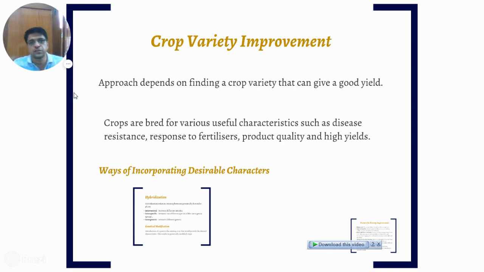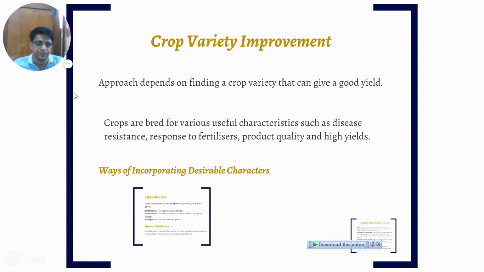Second one, response to fertilizers, so that whenever they are applied with fertilizer, they get more and more nutrients and get better yield. Third is product quality, so that the quality of the product is good and the production is also high.